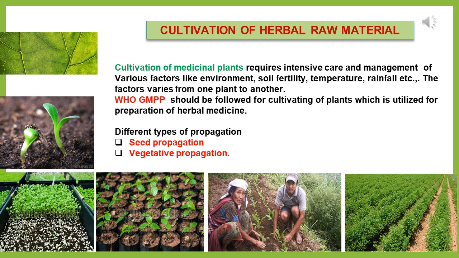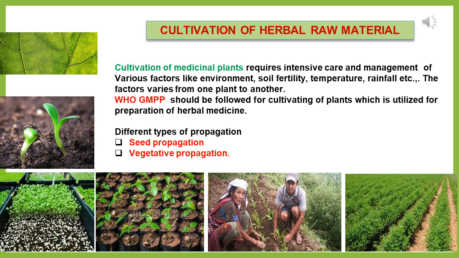Factors like soil fertility, temperature, rainfall will affect the cultivation of medicinal plants. You have to overcome all these factors so that you can cultivate the herbal materials in a good way. Next, as per WHO, good manufacturing practice or good practice should be followed for cultivating the plants utilized for the preparation of herbal medicines.